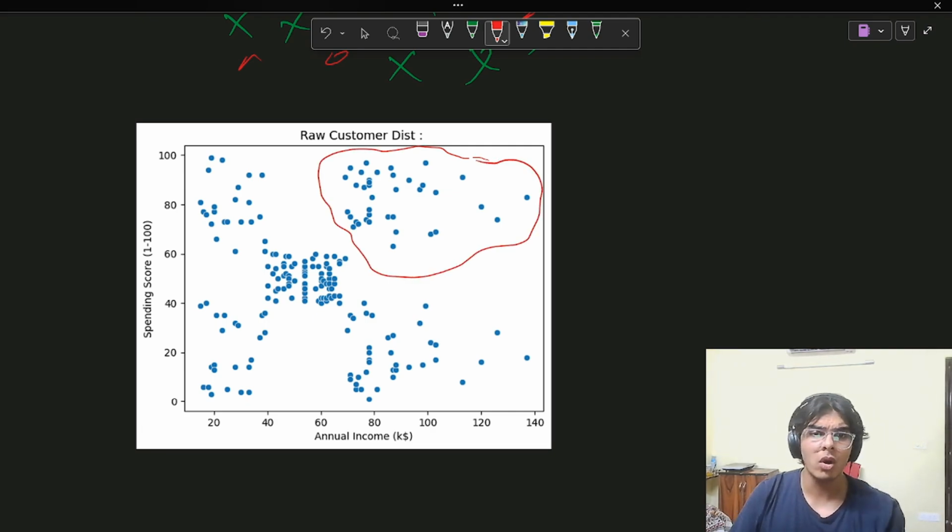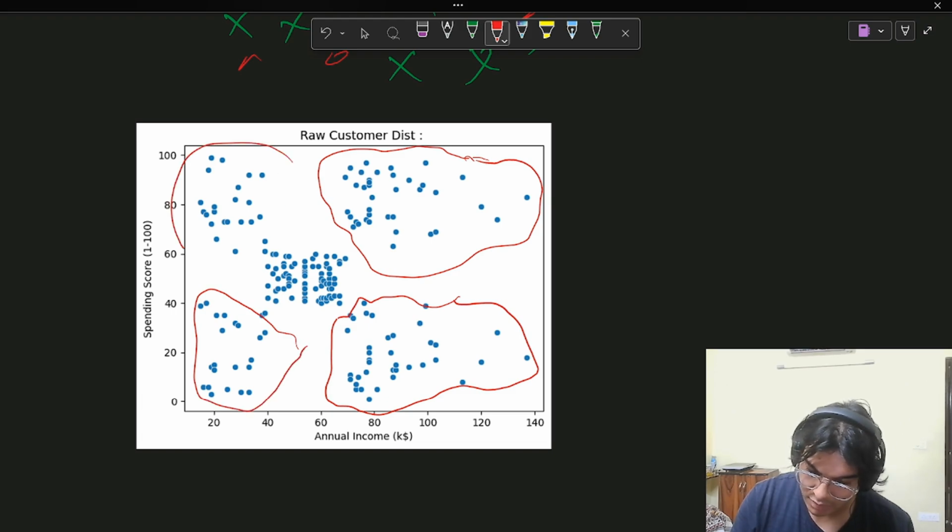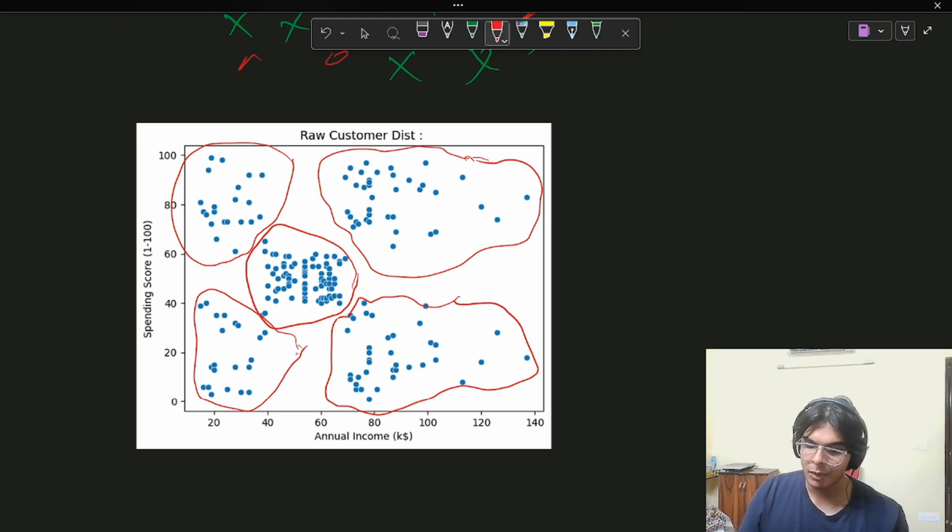I don't know whether it is true or not, but if we are just doing this intuitively, maybe I can group them together. Okay. Then maybe I can group these ones together as well. Okay, and these ones as well. Okay, what about these ones? I can do them as well. And the most obvious, I can do these ones as well. So we can see in the scatter plot itself the distribution of these points.